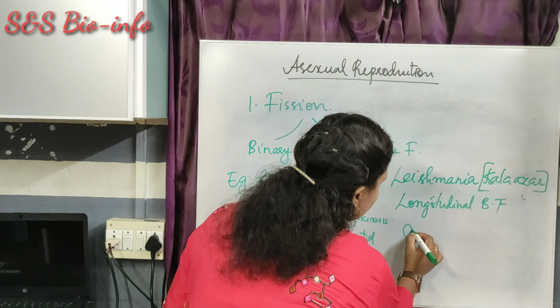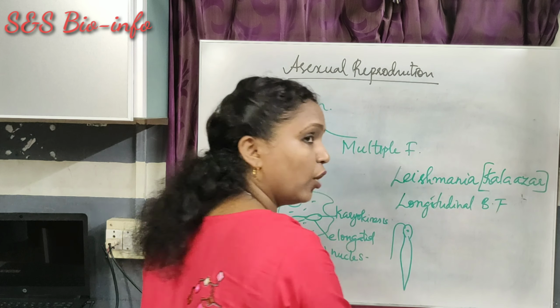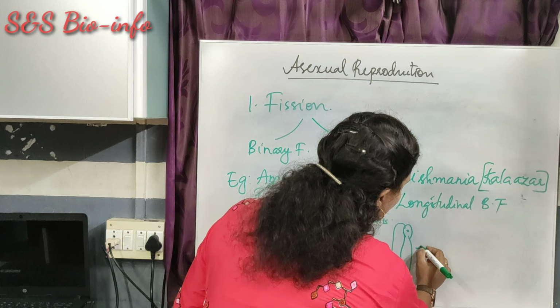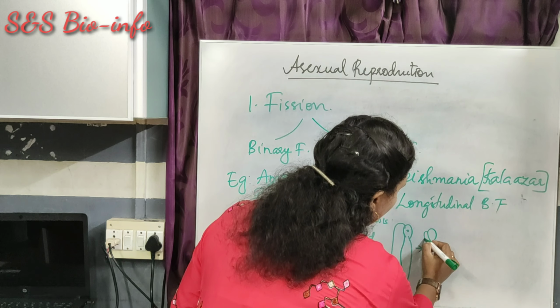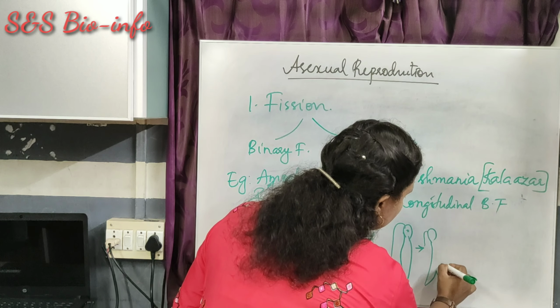Then this is the organism. It has a whip-like organ. At the time of longitudinal binary fission, what happens here? Its body grows like this and starts to split like this.